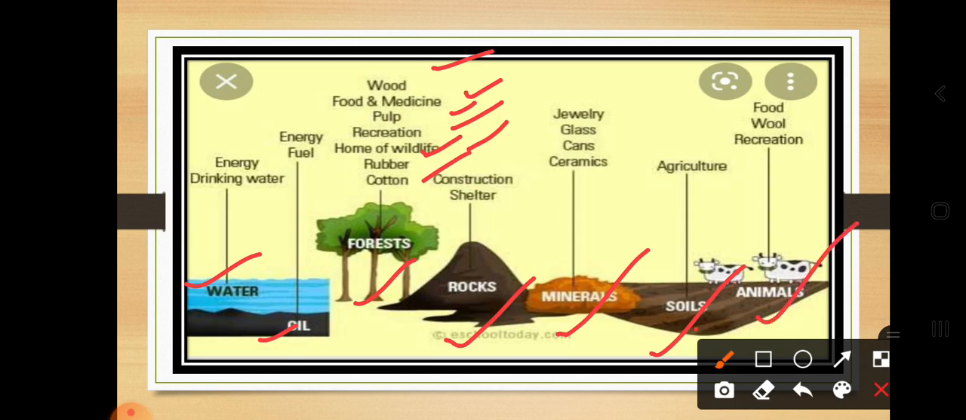What about the animals? They give food, wood, and recreation. You can take the example of milk. Some human beings also eat meat. So animals play an important role in getting energy from these sources.